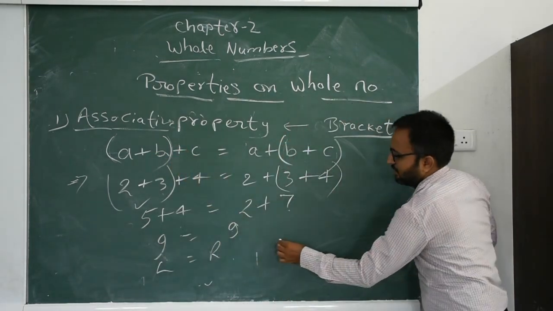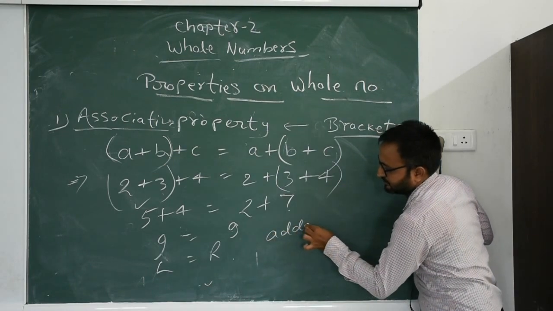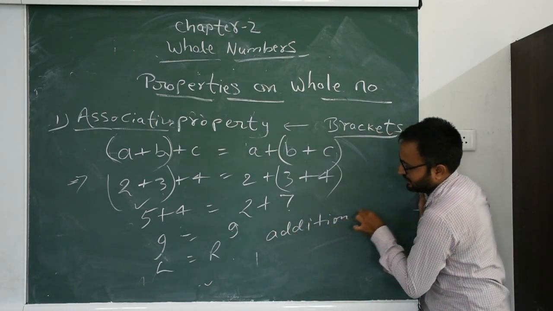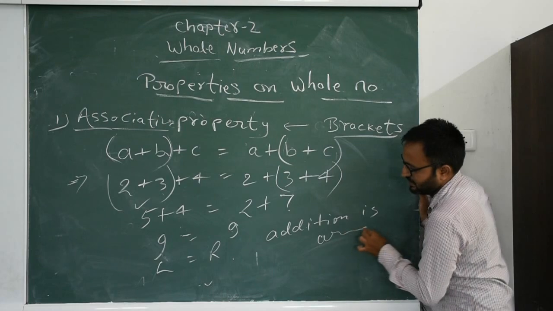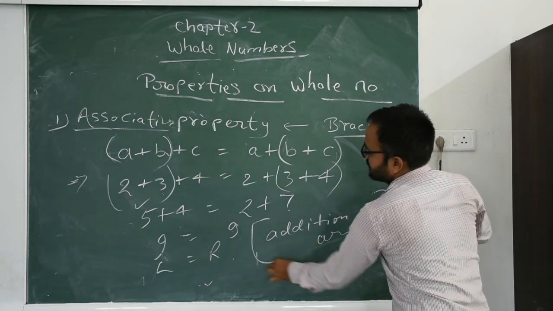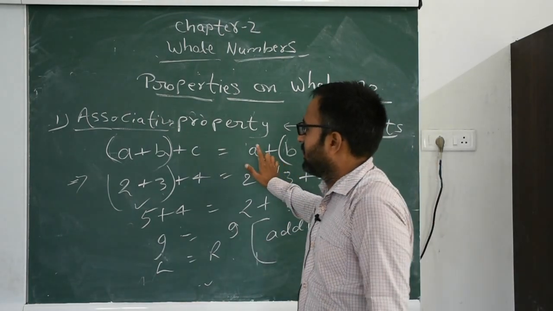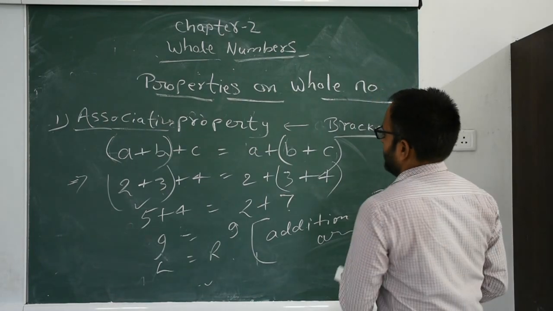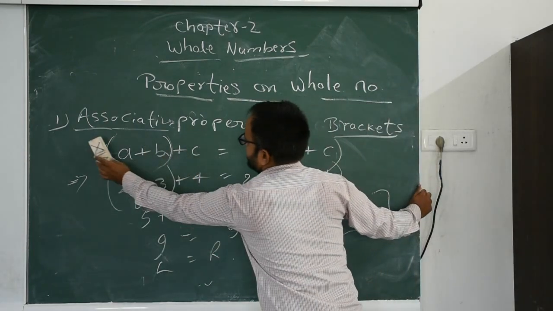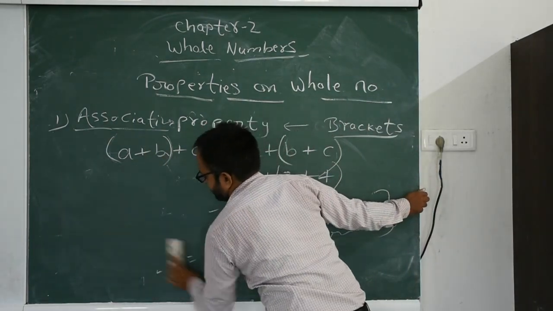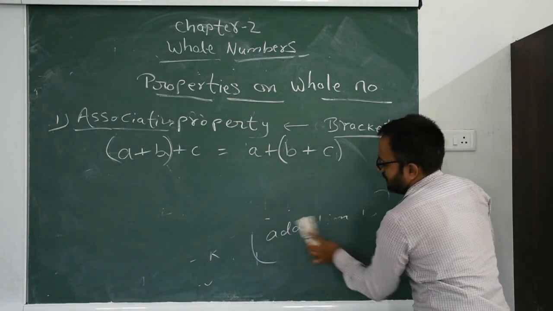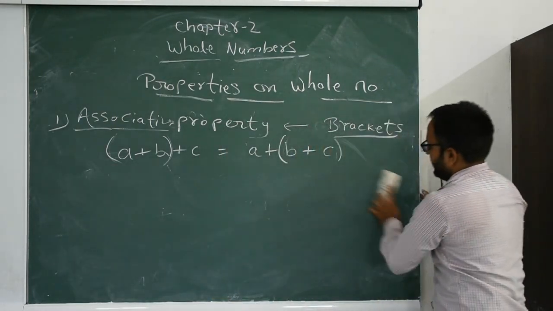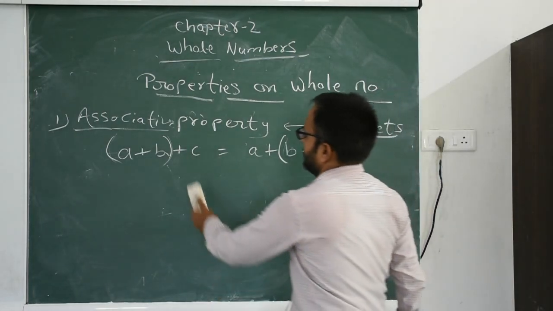So we call addition associative. Now we check whether multiplication is associative or not.